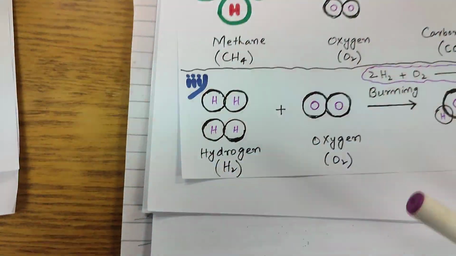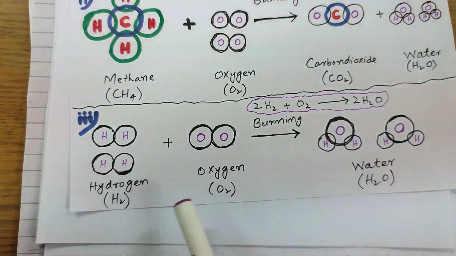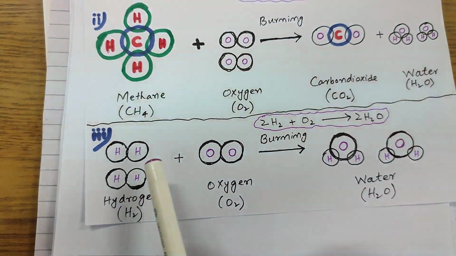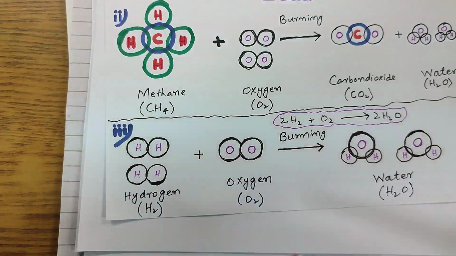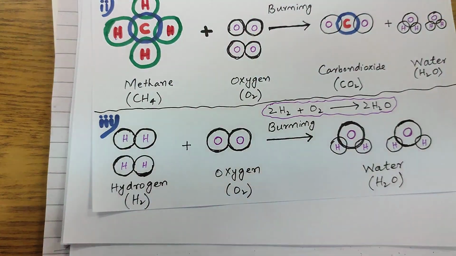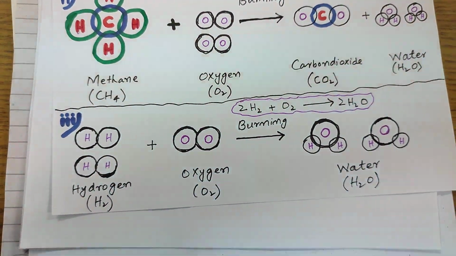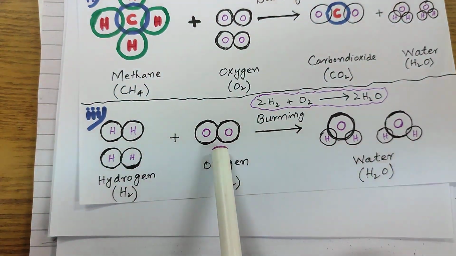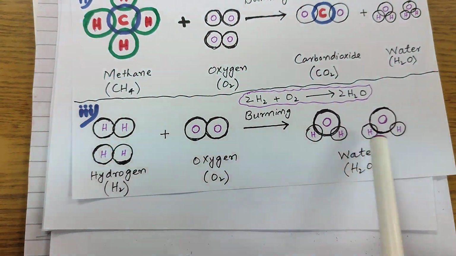Similarly, the third example is quite a familiar example. This reaction takes place if we mix the oxygen gas with the hydrogen gas and then bring a glowing splinter or flame near the mixture of these two. A huge explosion will take place and hydrogen will get combined with the oxygen to produce water again.